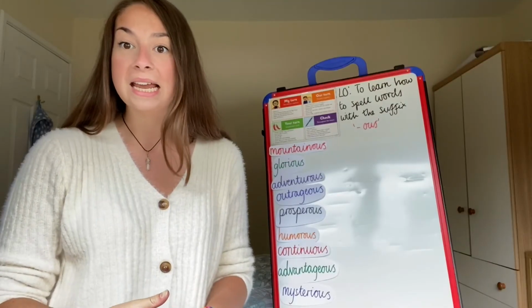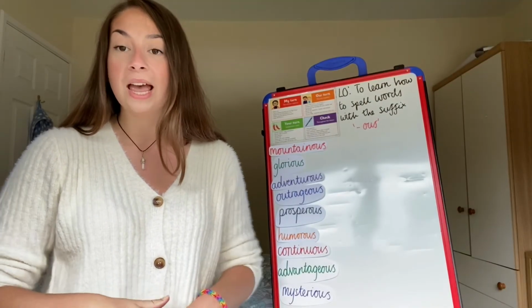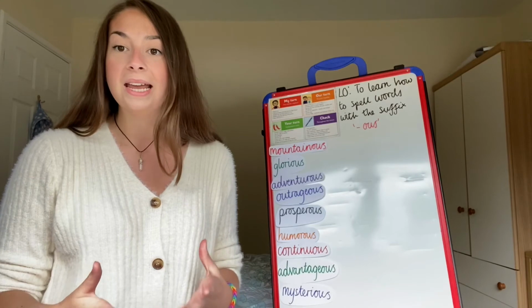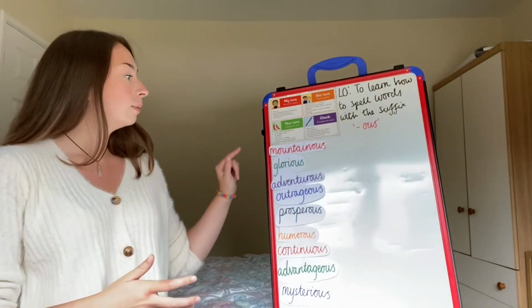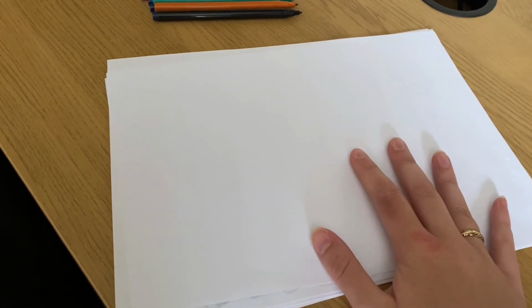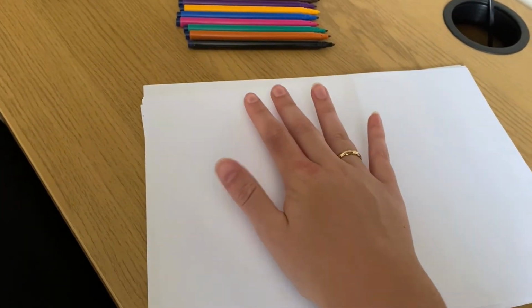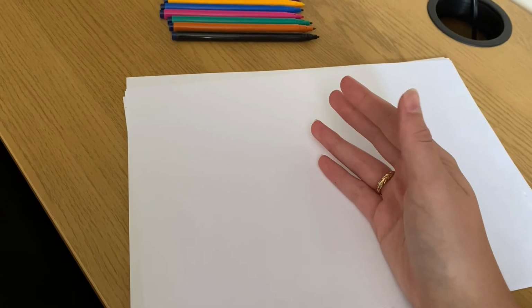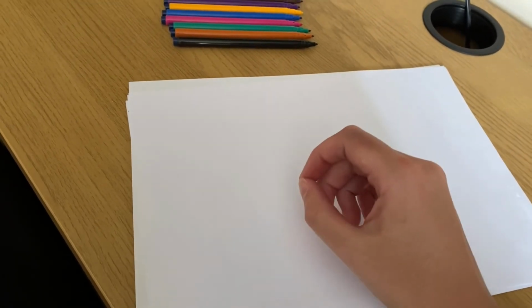The next activity is rainbow writing. So this is where we use a different colour or as many colours as we can in the spellings this week. So I'm going to demonstrate with the word mountainous. So I'm sat back at my desk now with my paper and my colouring pens ready to do my rainbow writing for the word mountainous. Okay, let's go.